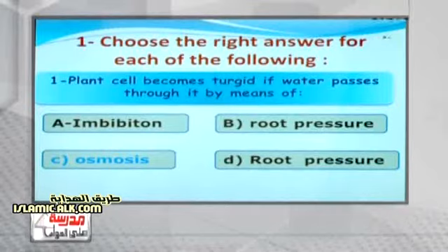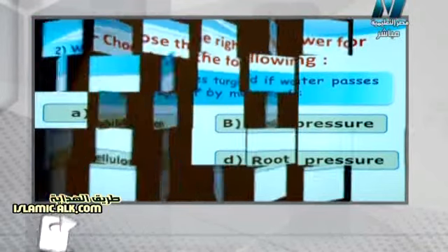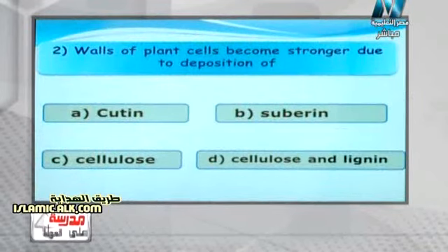Let's see the next question. Choose the correct answer. Walls of the plant cell become stronger due to deposition of dots. Cutin, suberin, cellulose and lignin.